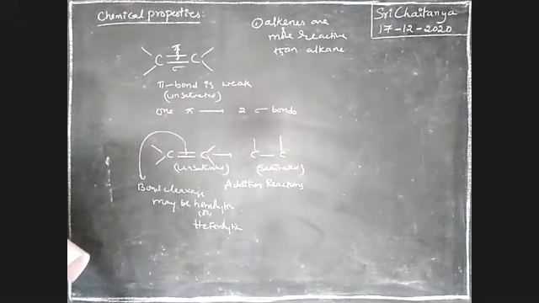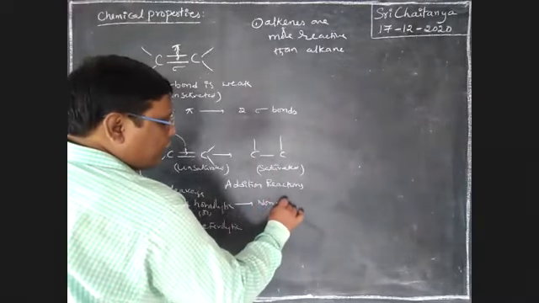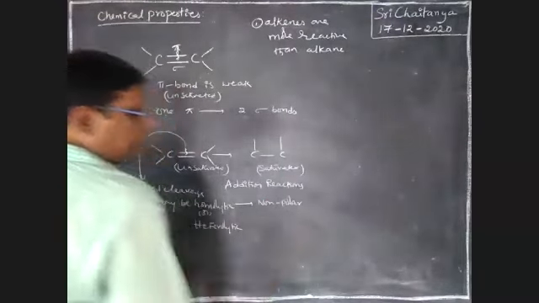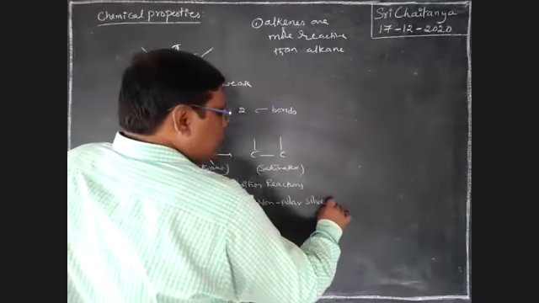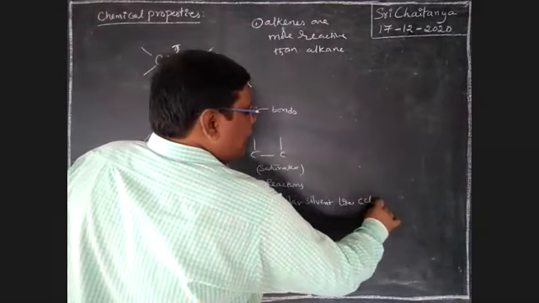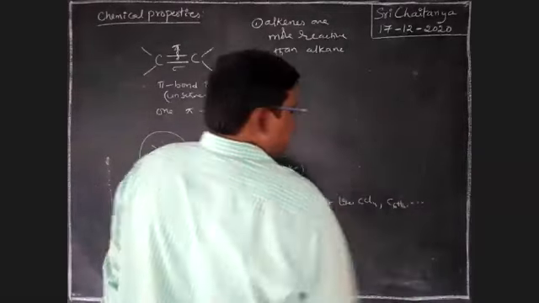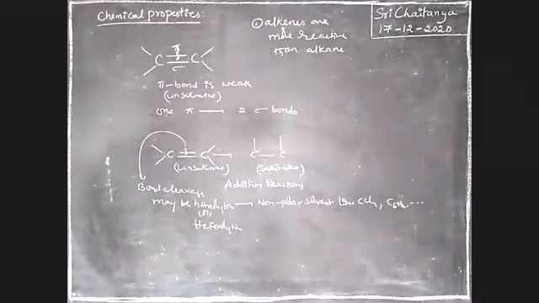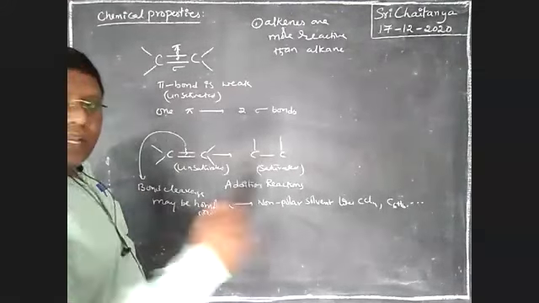Homolytic cleavage generally takes place in non-polar solvents, like CCl4, C6H6, etc. In the presence of non-polar solvents, homolytic cleavage takes place.